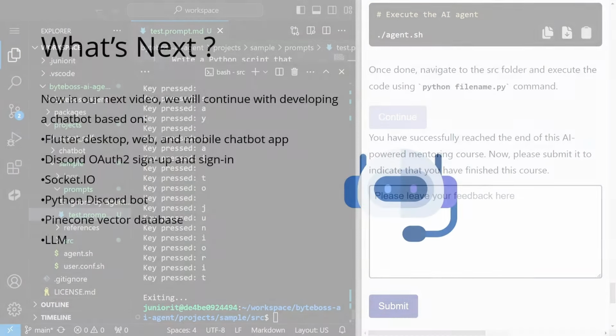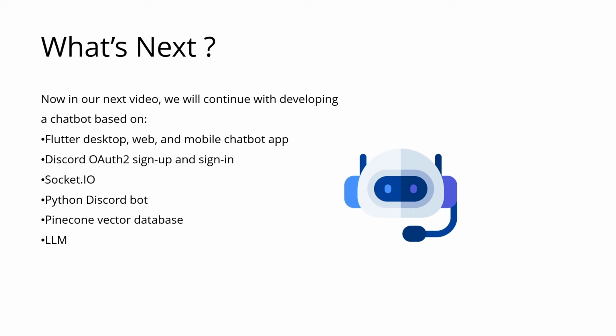Now in our next video, we will continue with developing a chatbot using ByteBoss AI agent. We will make this chatbot cross-platform so that it can run on desktop, web, as well as mobile. We will use many technologies like Flutter, Discord Auth, Socket.io, a Python Discord bot, the Pinecone vector database, and how you can use the concepts of LLMs.